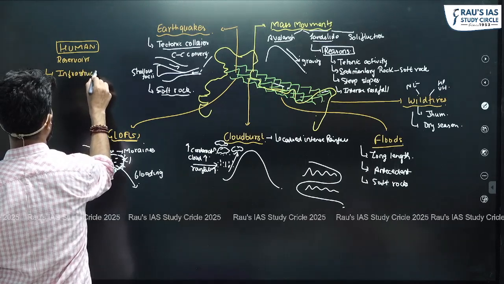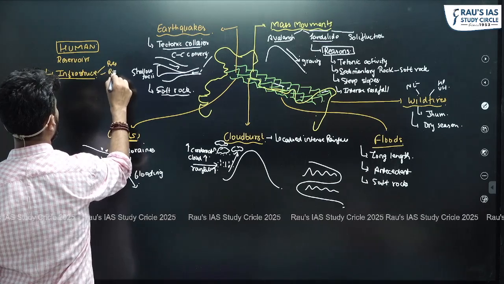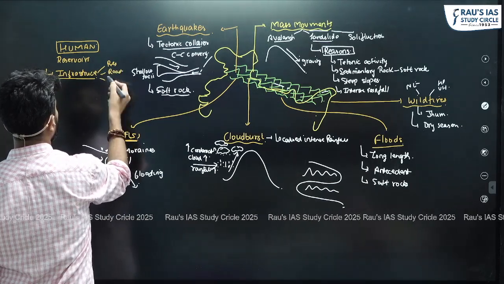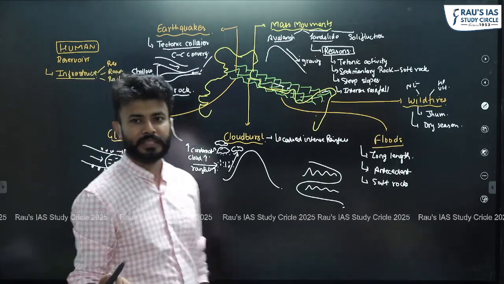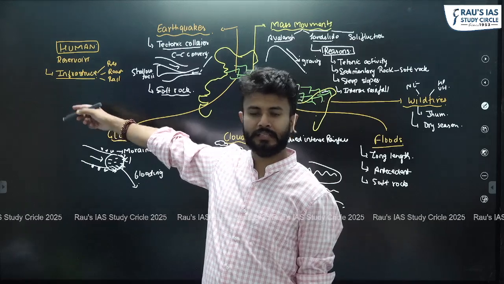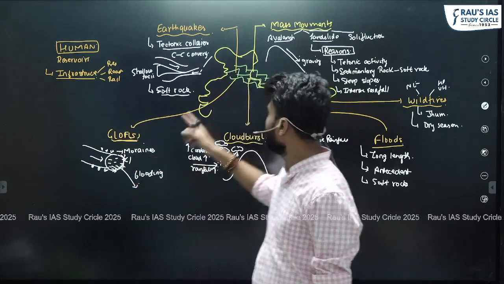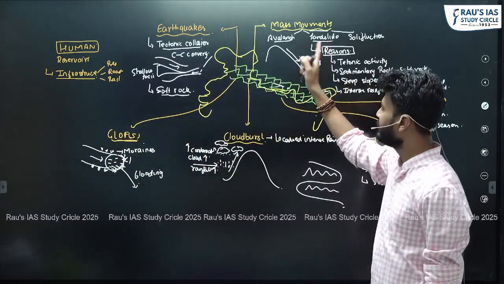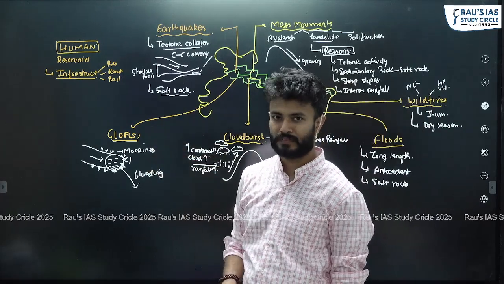The amount of infrastructure which we are creating, be it reservoirs, roads, railways, tunnels, anything. This basically destabilizes the rocks in the local areas and can lead to failure of the rocks, can lead to earthquakes, landslides, avalanches, glacial lake outburst floods, right?